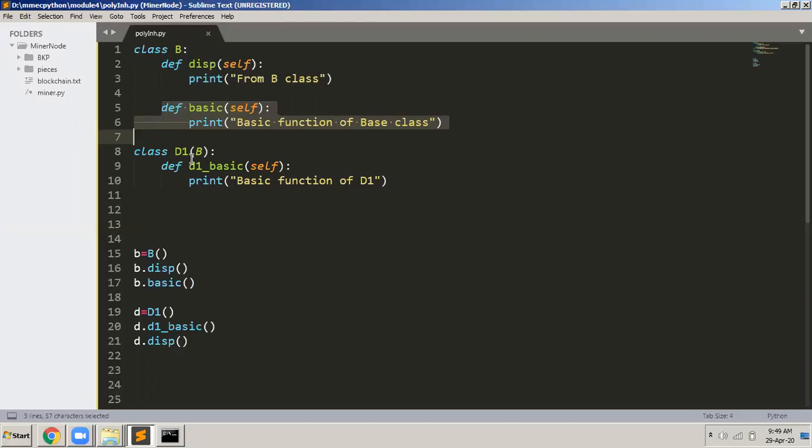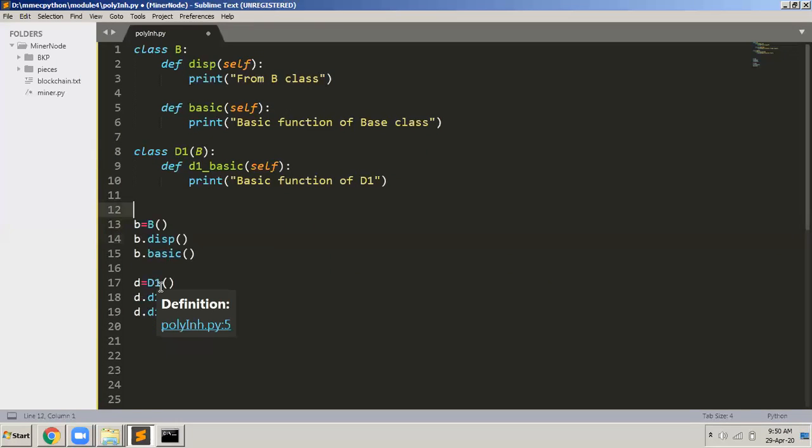So d is an object of the derived class, and through that d object, if I'm able to call basic, there is no problem. It is the concept of inheritance. d1 has acquired all the properties of b class because it has extended it. It has inherited that. Okay.